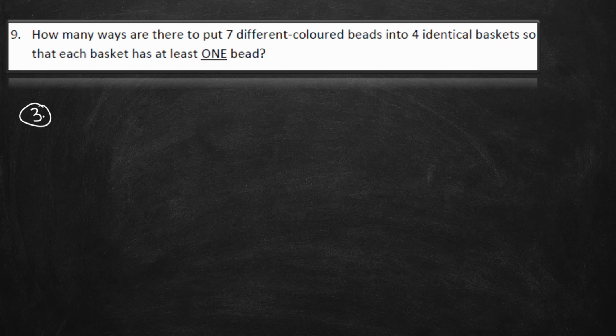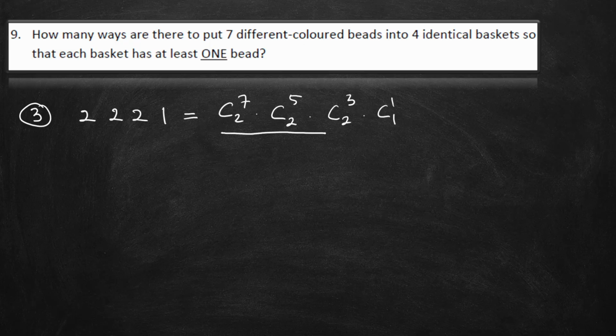Now the third one is 2, 2, 2, and 1. It equals combination 2 of 7, combination 2 of 5, combination 2 of 3, and then combination 1 of 1, divided by 3 factorial, because these three are identical. Combination 2 of 7 is 7 times 6 divided by 2 factorial, which is 2, so we get 21.